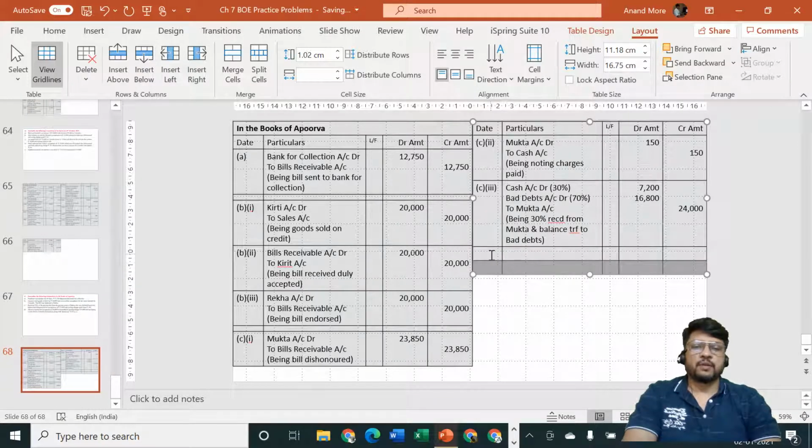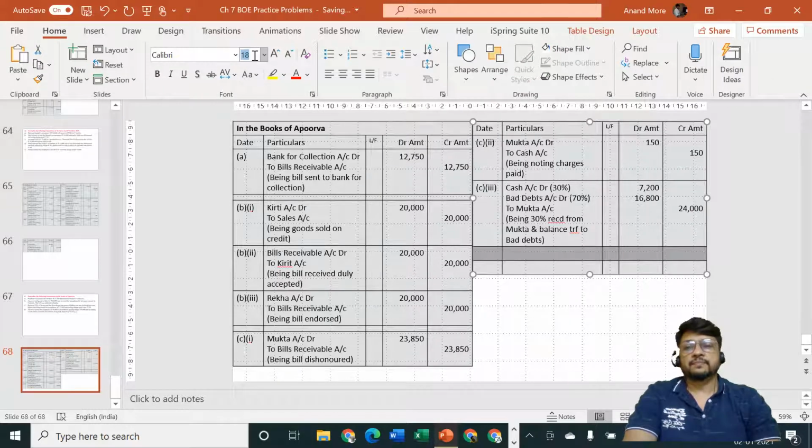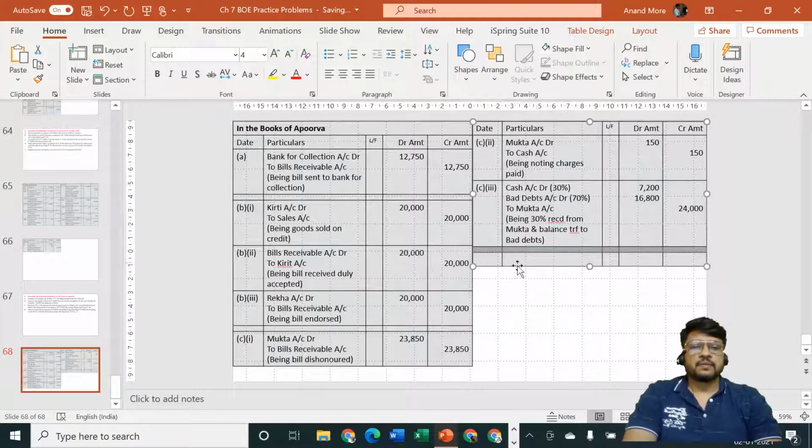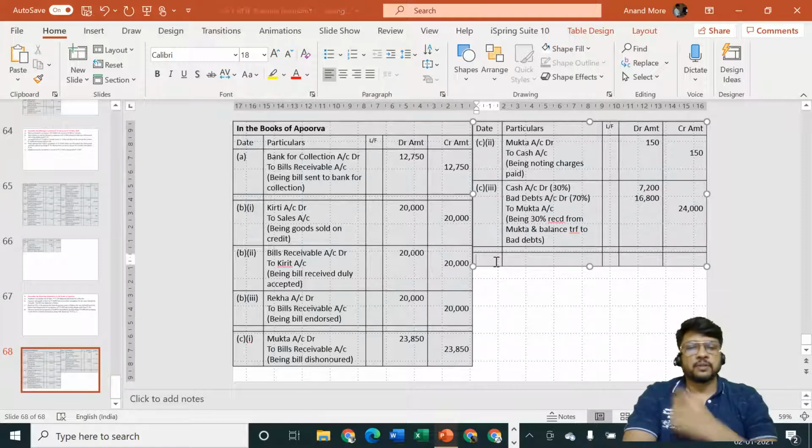Here we complete point number C, and let us now consider the last point. Sorry for that. Today I took many lectures, so it has caused a little bit of pressure on my throat.